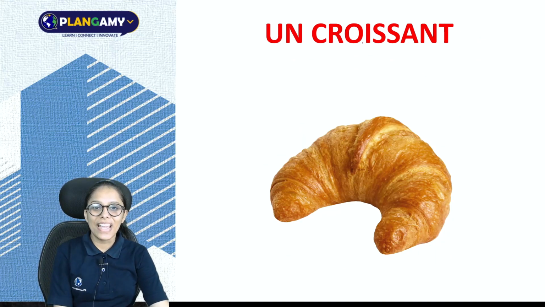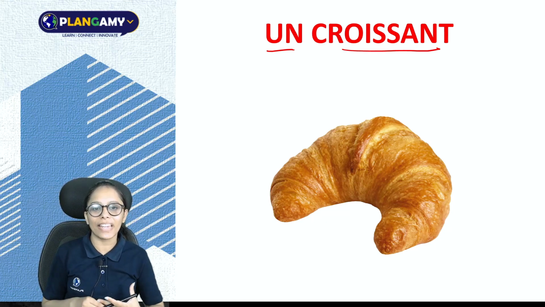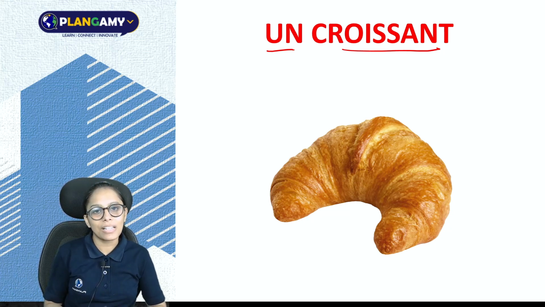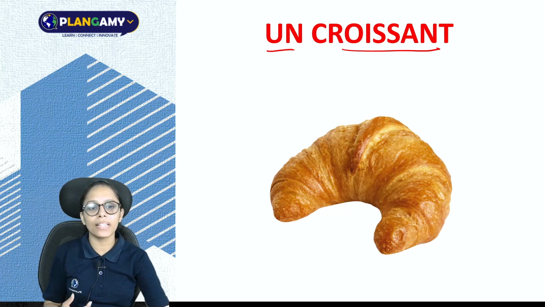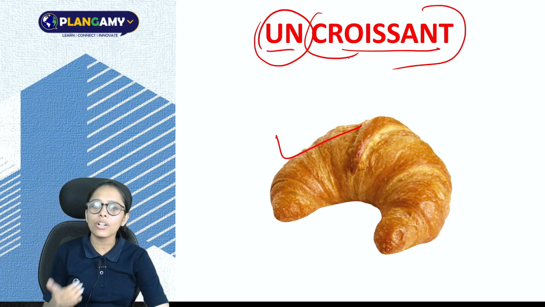Very good. Next we have un croissant. Now let me tell you a very important thing, that there are many eatable items where we use partitive article, but for example this word croissant is an exception, and instead of using partitive article I have used here an indefinite article, un croissant.